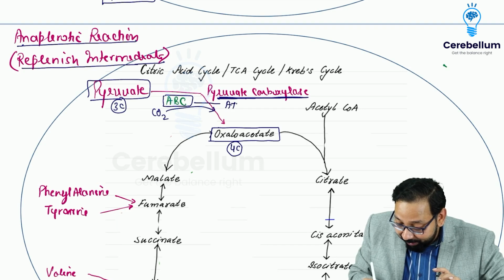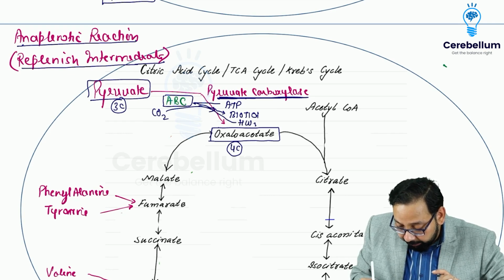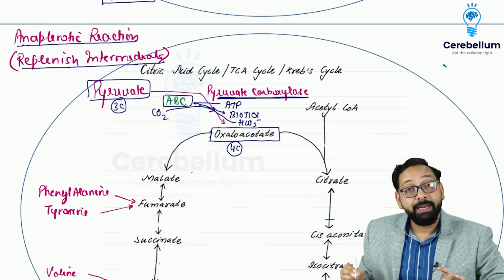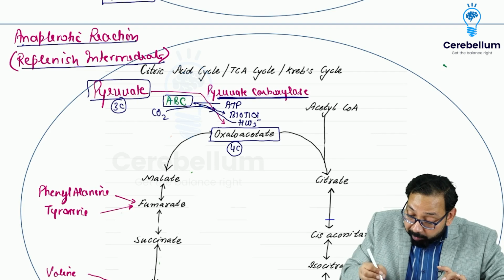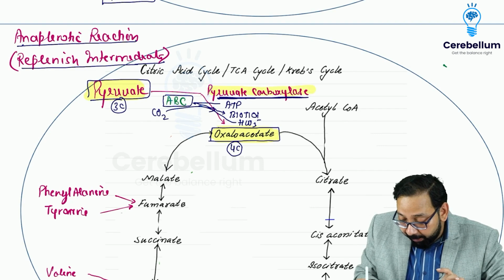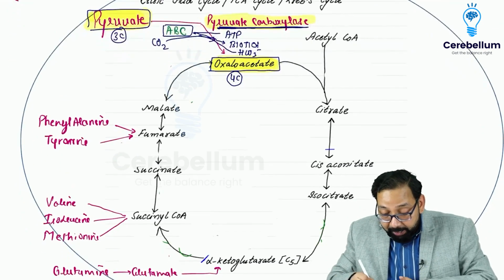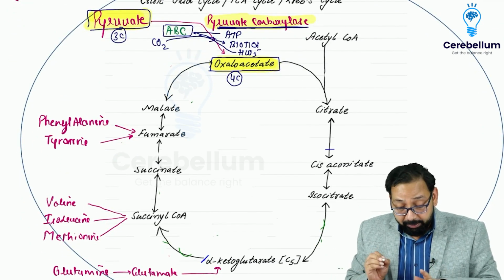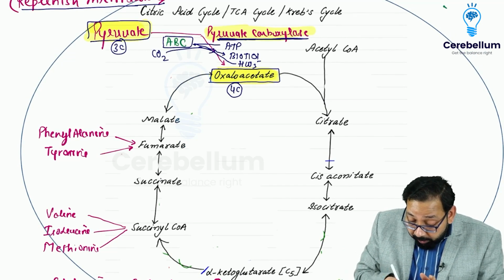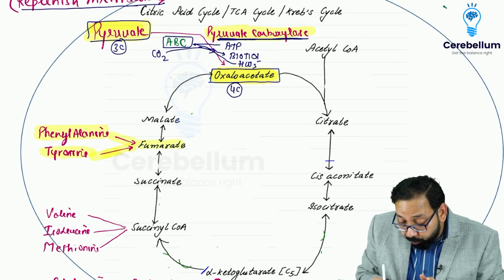And wherever you find carboxylase, the carboxylase mnemonic is ABC. Carboxylase uses ATP, A for ATP. It uses biotin as cofactor. C for carbon dioxide is joined, or bicarbonate ion is used. So ABC. So the first anaplerotic reaction is pyruvate to oxaloacetate by pyruvate carboxylase, which is part of the Krebs cycle. Now the second anaplerotic reaction: phenylalanine and tyrosine are converted to fumarate.